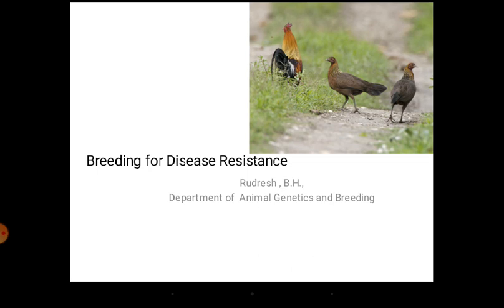In the same way, if we come to sheep and goat, the important economic traits in the sheep are meat, carpet wool, fine wool. Okay, and then you can also say age at sexual maturity, and body weight at a particular age, body weight at 1 year age, or body weight at adult stage. Okay, so these will become the economic traits in the sheep and goat.